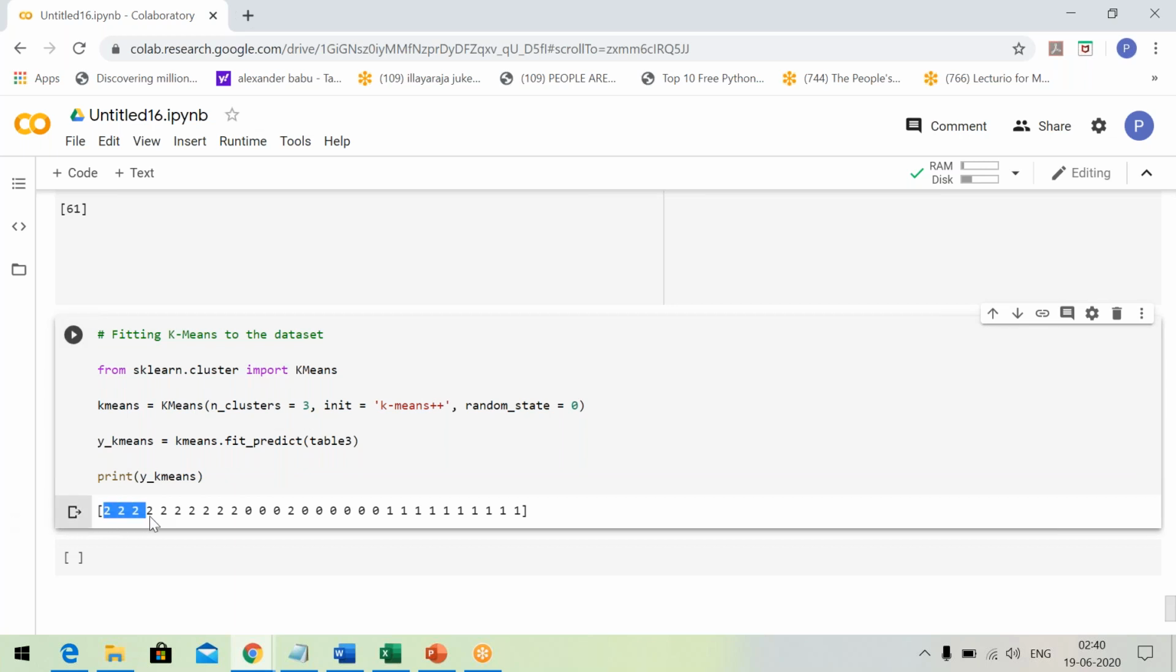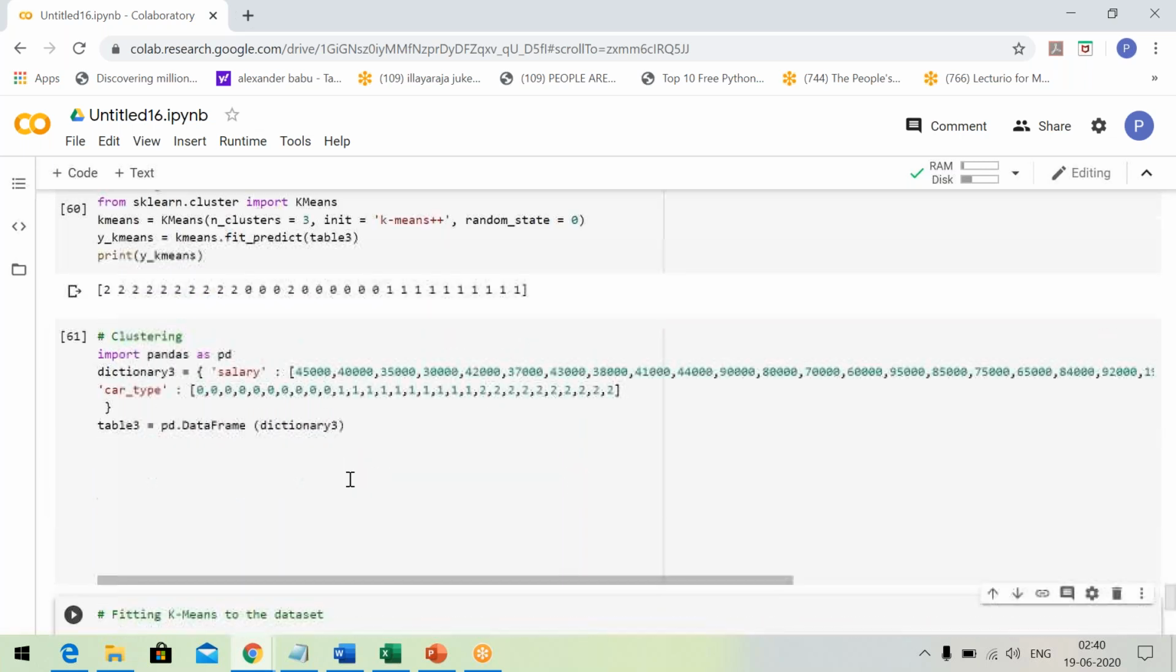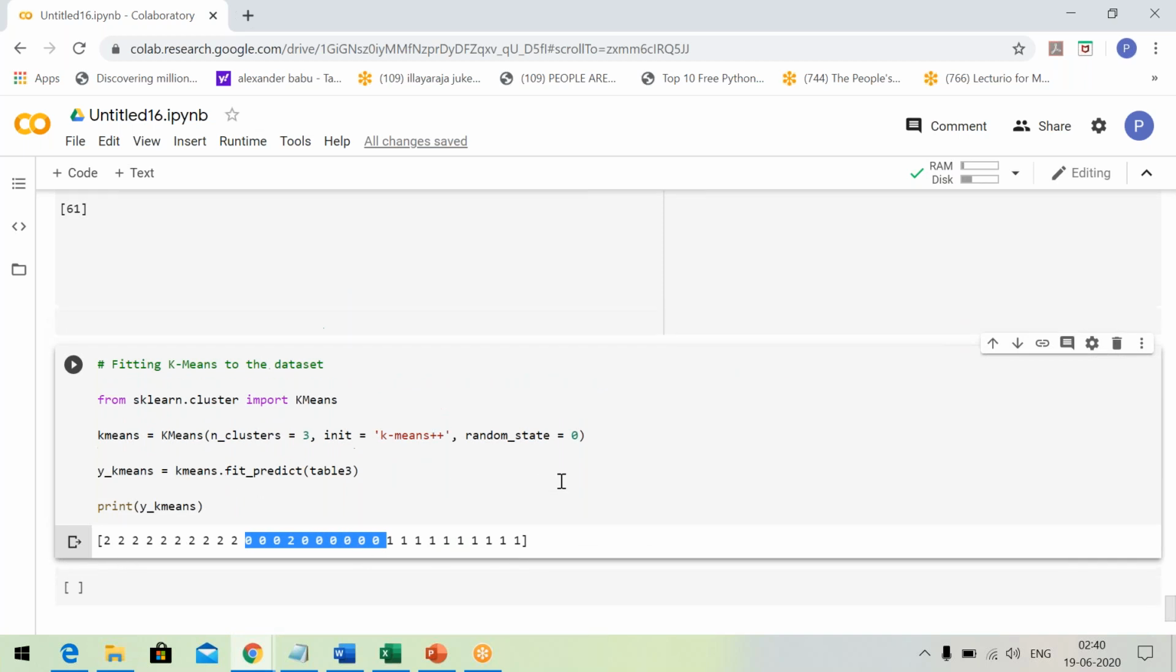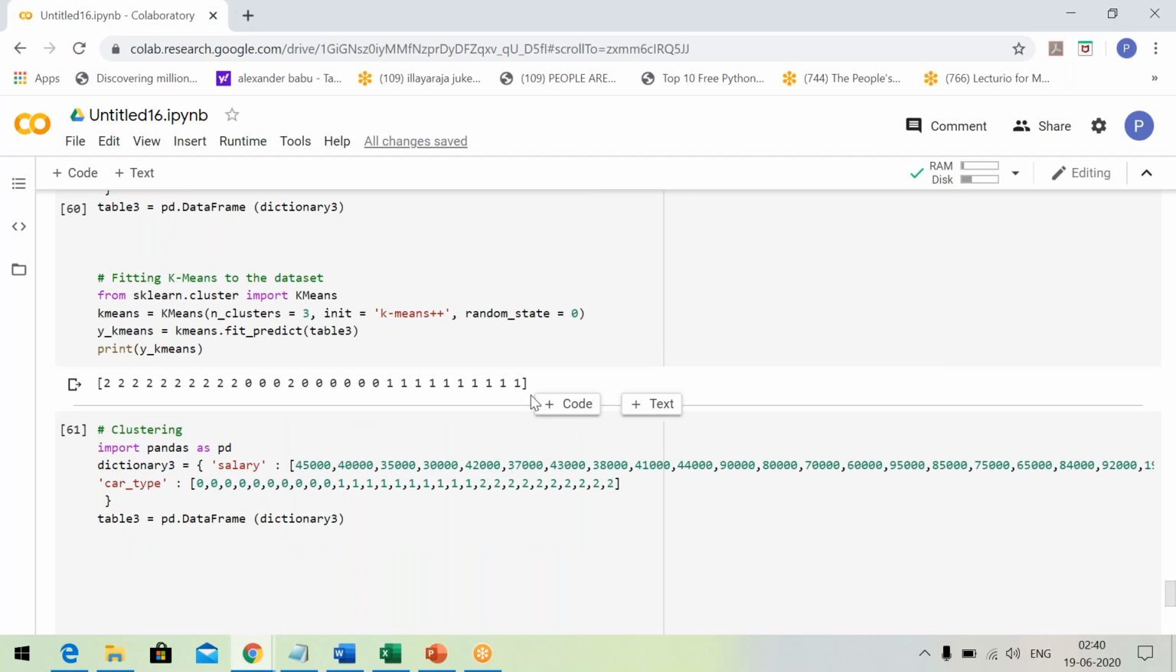See, all the values of 2 are put together, all the values of 0 are put together, and all the values of 1 are put together. The order is not the same, but all 2s go together, all 0s go together, all 1s go together. So these are the predicted values. The predicted values are the same as the given values. That means the algorithm really works fine. I hope you get a very good idea about the concept of clustering. Thank you.